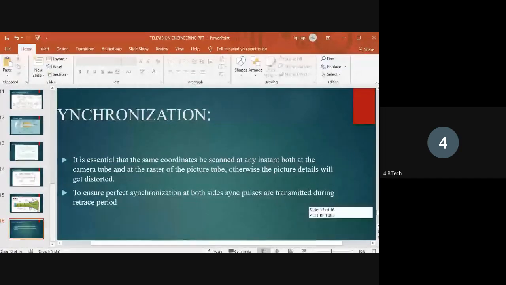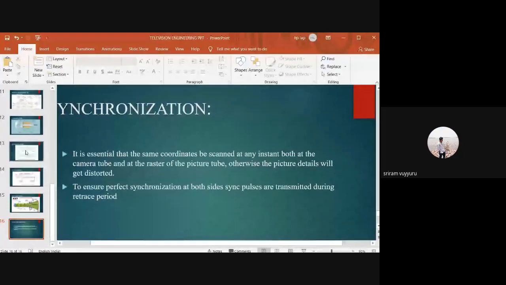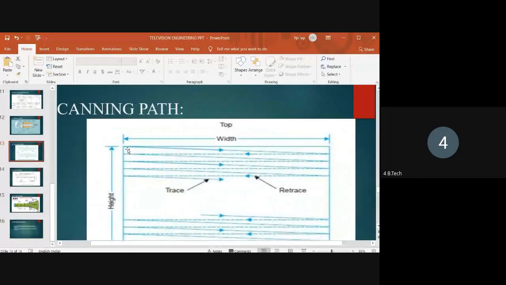So this is the trace period. During this period, the image is scanned. Then it comes back again, and that is called the retrace period. During the trace period, the image line is scanned here.